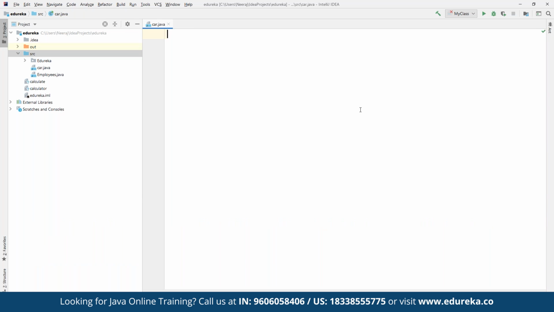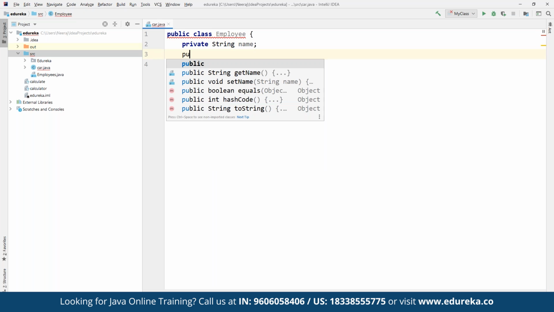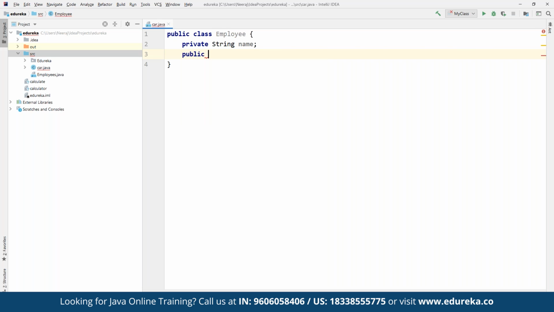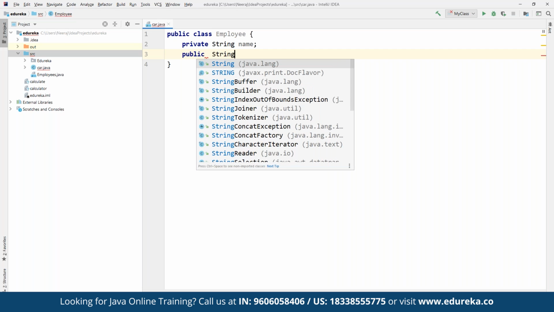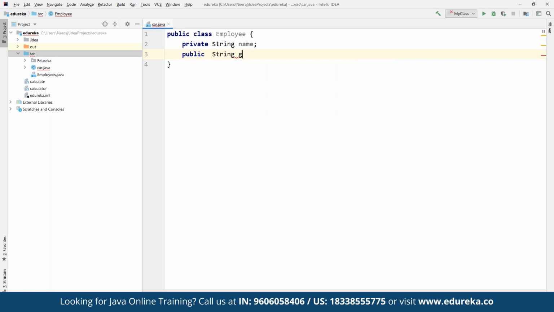Let's clear the output. Let's say we define a simple public class, and we name the class Employee. Within this class, we want to define a private String name. Then we define a public String getName, where we return the name.